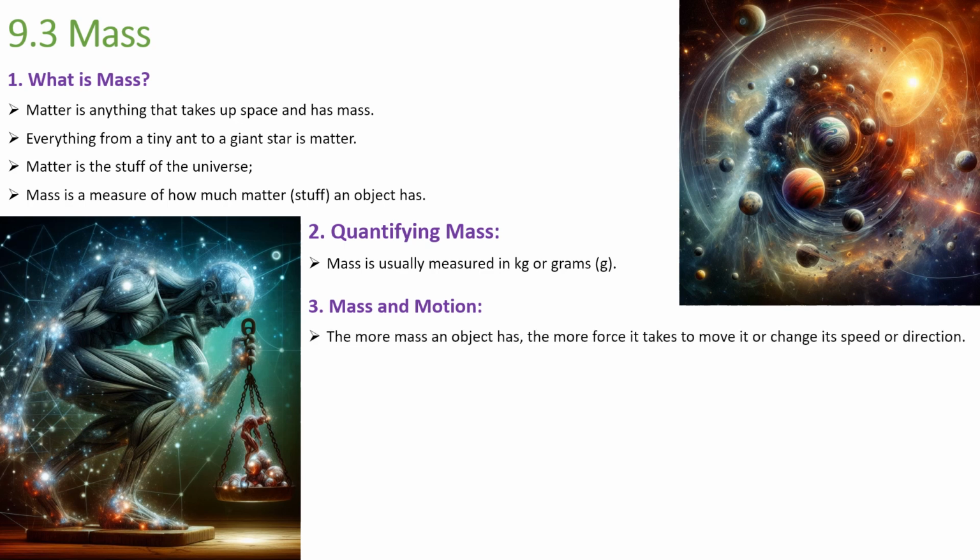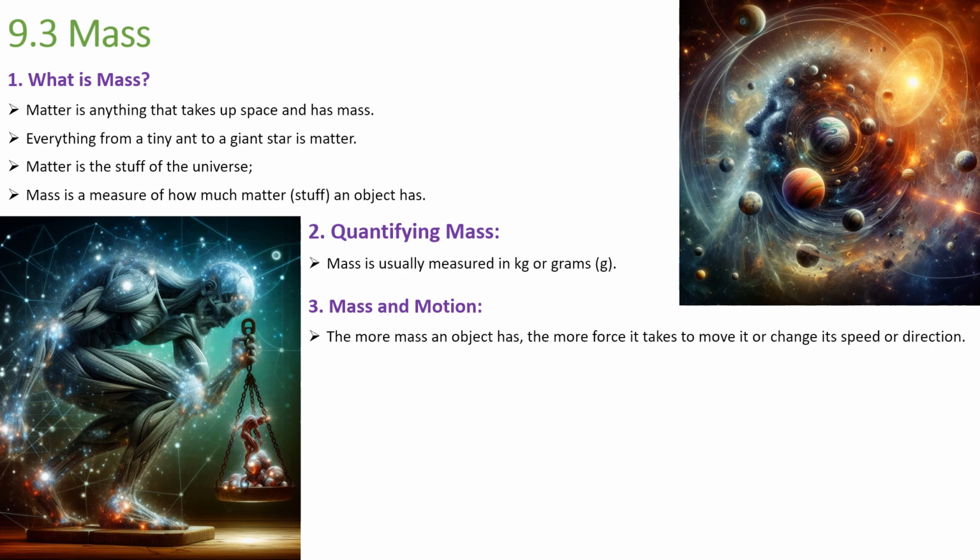The more mass an object has, the more force it takes to move it. If an object has more mass, you need to use more force to move it or to change its speed or its direction. If an object has less mass, you would relatively need less force to move it or change its direction or speed.